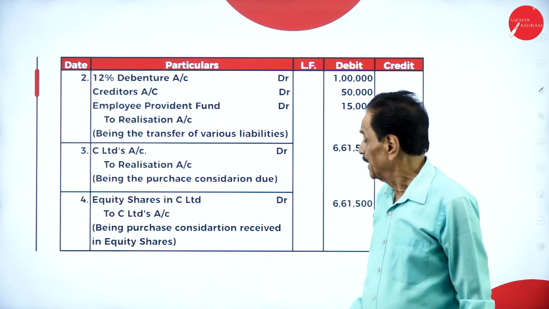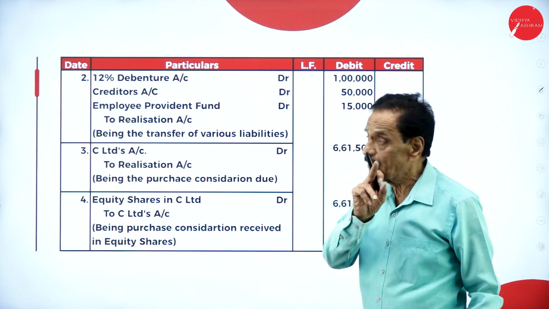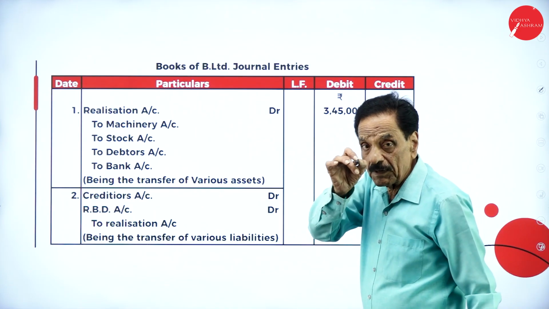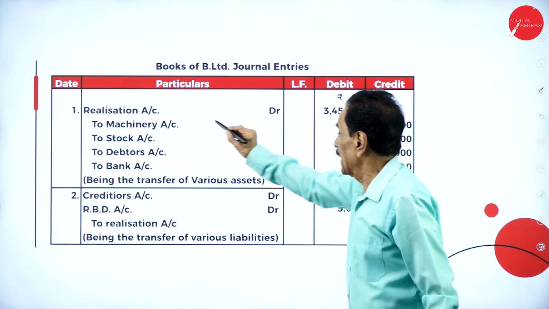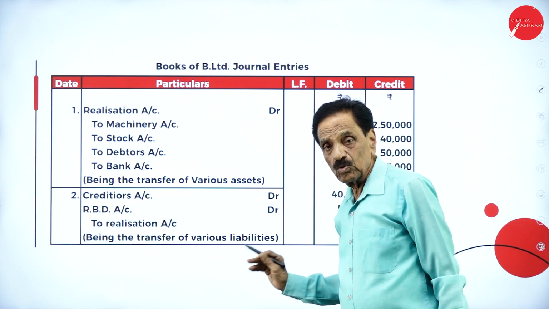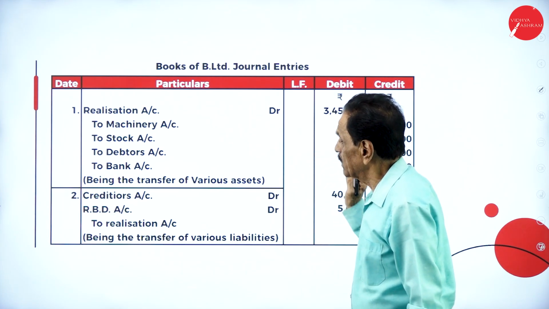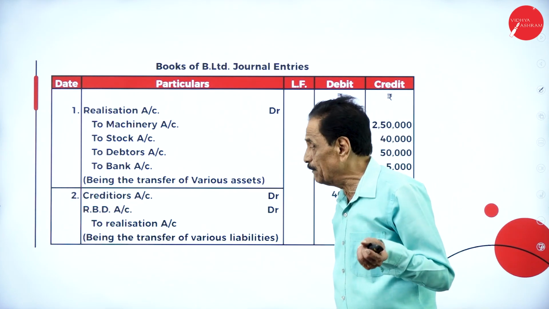How much did he pay? He paid 6,61,500 in the form of equity shares, so that is favorable to A Limited. Now the same thing goes for B Limited. Realization account debit to machinery account, stock account, debtors account, bank. All the assets of B Limited are taken over by C Limited.